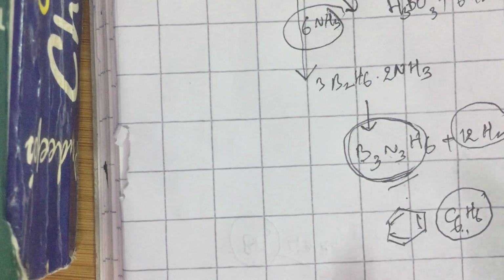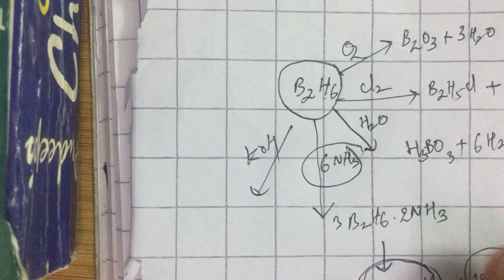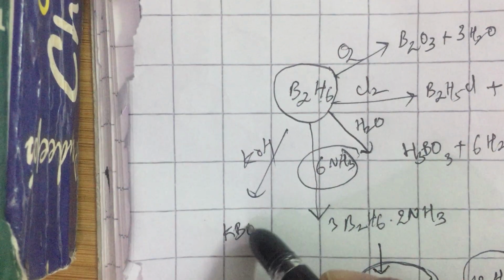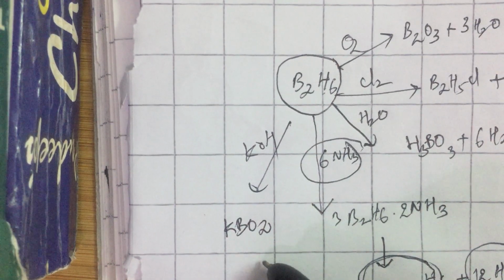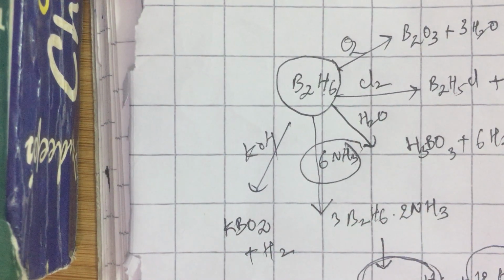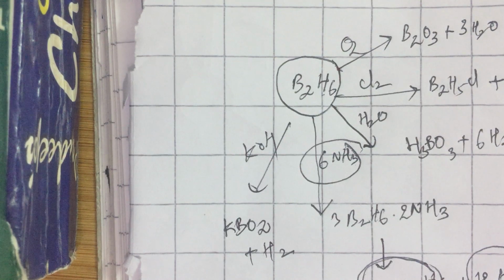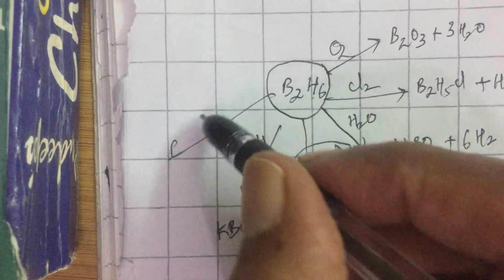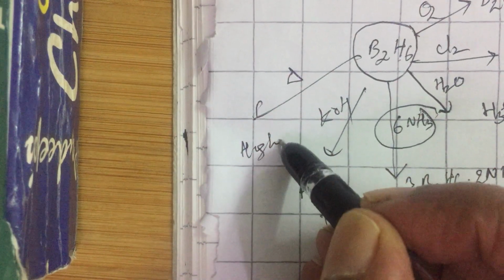Now, when diborane is made to react with KOH, again it gives potassium metaborate and hydrogen. Try to write the balanced equation yourself. And when diborane is heated by itself in the absence of air, it gives higher boranes.